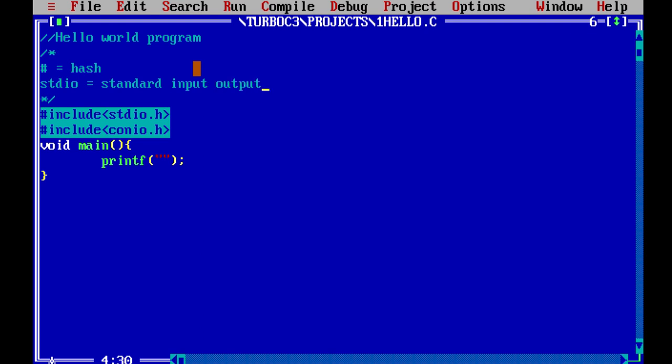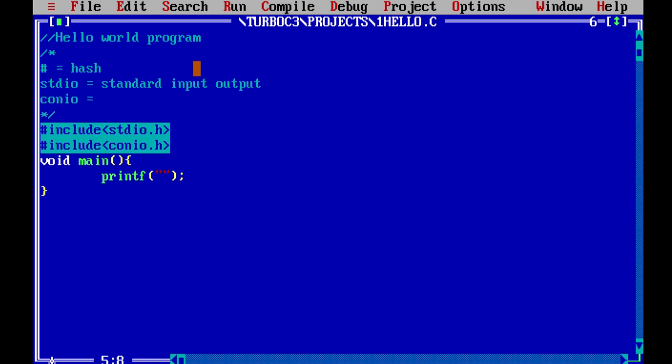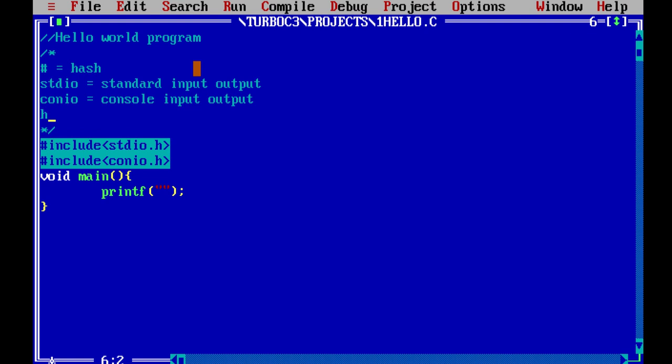For input output, these window based input output functions belong to the stdio header file. These header files are very useful. They contain different functions that help us to use them directly. Then conio, that means console input output. H indicates a header file; it is the extension of a header file.